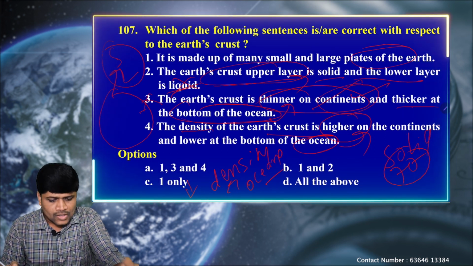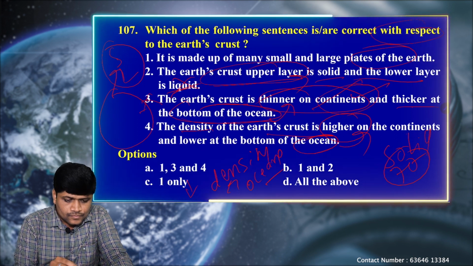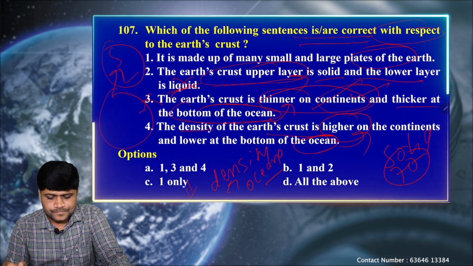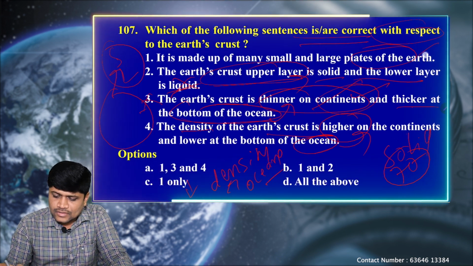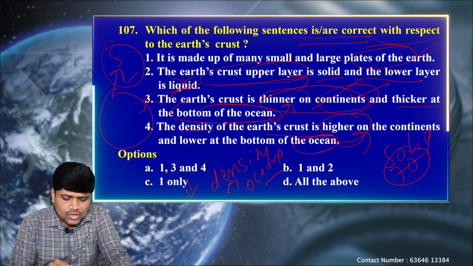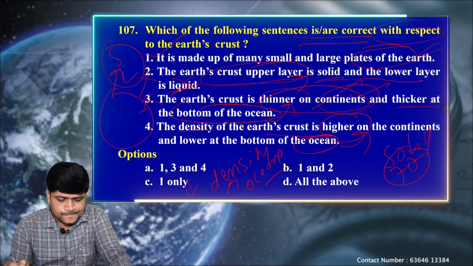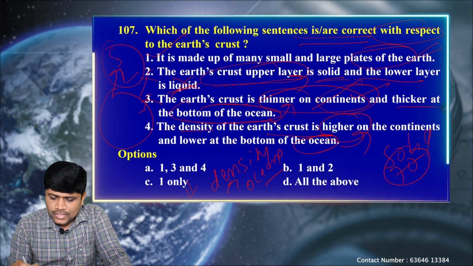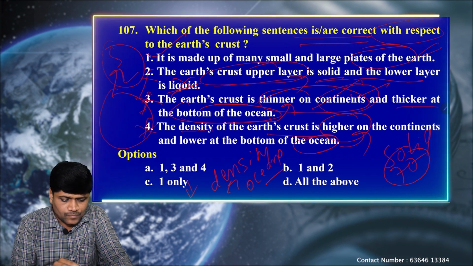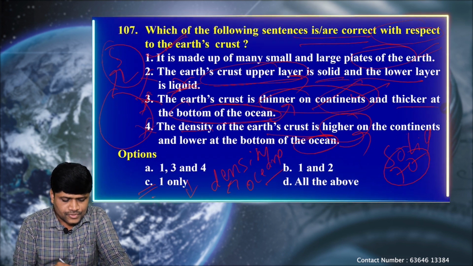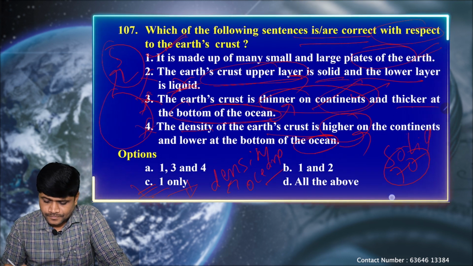Okay. So, according to the question, which of the sentences is correct? We know that the crust is made up of small and large plates of the earth, so we call them plate tectonics. The earth's crust upper layer is solid and lower layer is not. The second statement is wrong. The first one is correct. The statement that the earth's crust is thinner on the continents is also wrong. The fourth one is also wrong. So only the first statement is correct. That means option C is correct.